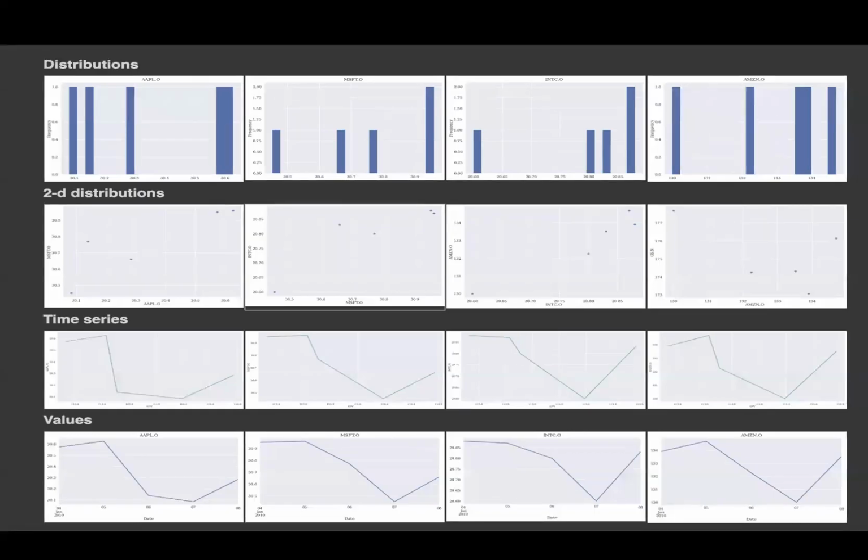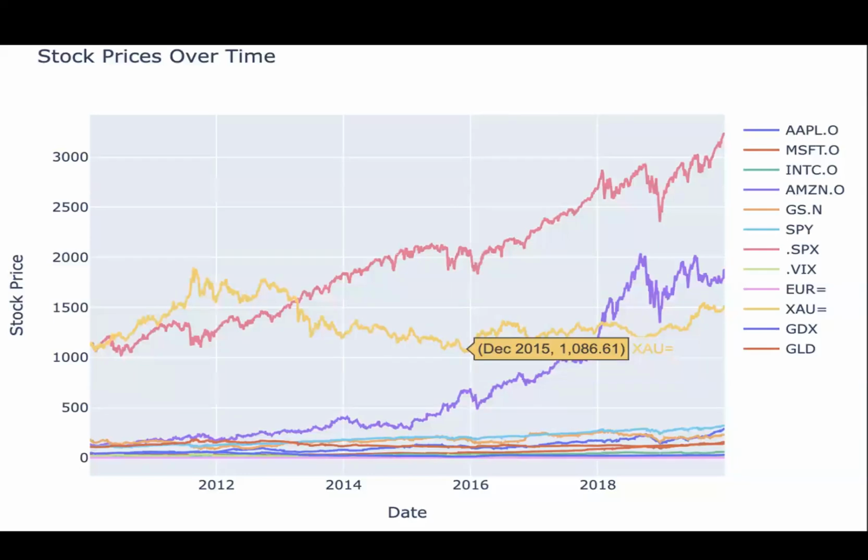Here's a simple EDA. Now talking about the dataset, the data here is of the following stocks mentioned on the right-hand side of the screen, and the data is from 2010 to 2020.